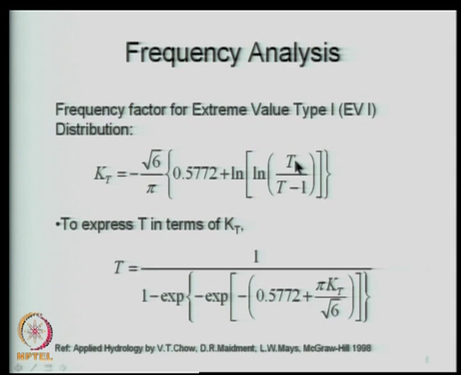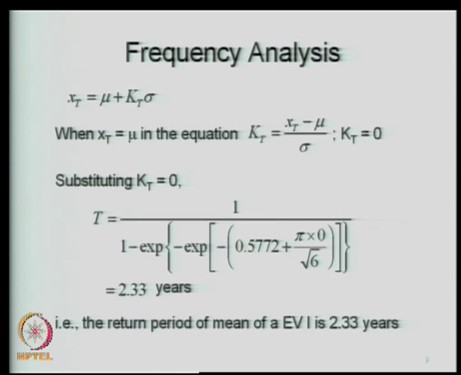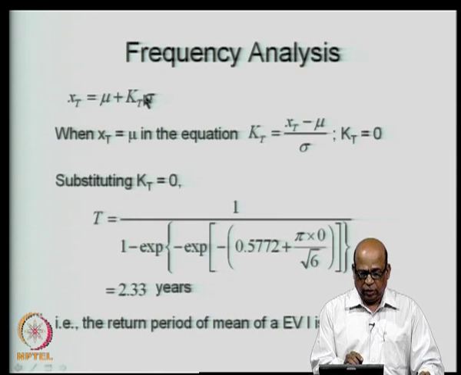So, fixing the T, let us say you are talking about a 20-year return period, 50-year return period, etc. Once you fix T, you will be able to get K_T, and that K_T we will use in the expression for obtaining your X_T. So, look at this expression, X_T is equal to mu plus K_T into sigma. This is a general expression for any frequency analysis, not necessarily only for the normal distribution, remember this.